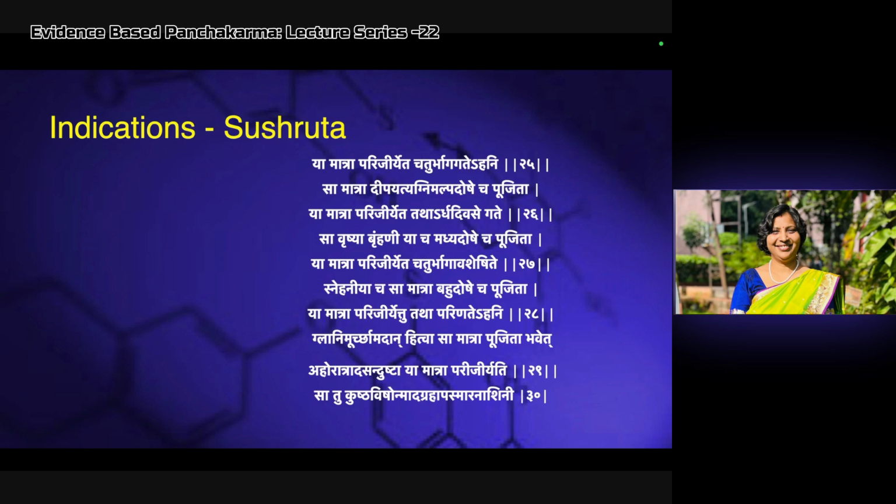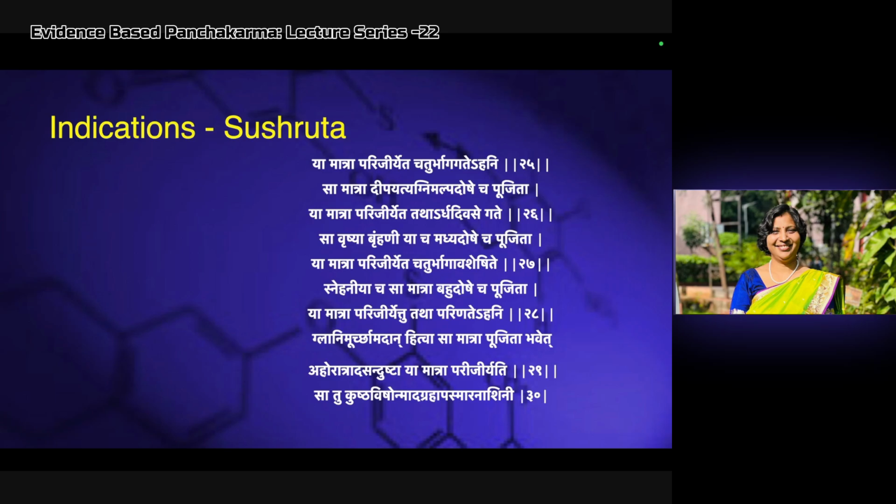So in 3 hours, the dose which gets digested, sa matra. What is the use of that matra? Deepayati. It does the Deepana of Agni. Alpa doshesha pujita. Whenever the doshas are in alpa matra vitiated, there this matra is indicated. 3-hour dose.